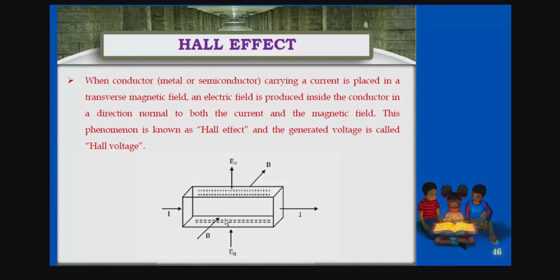Okay, and at the top you can see the positive charges are accumulated, here at the base of the semiconductor. This is where you're carrying current in the semiconductor, which is placed in a magnetic field. You can see here B is nothing but the magnetic field. Now let us find where you can get this Hall voltage. How can you calculate the Hall voltage in this phenomenon? Okay, so let us continue to the next.